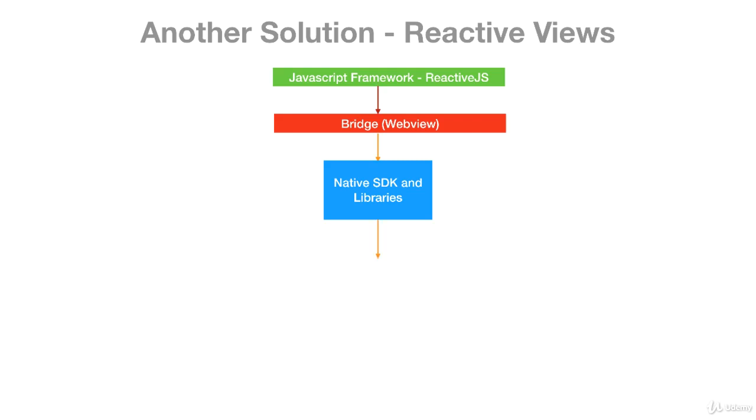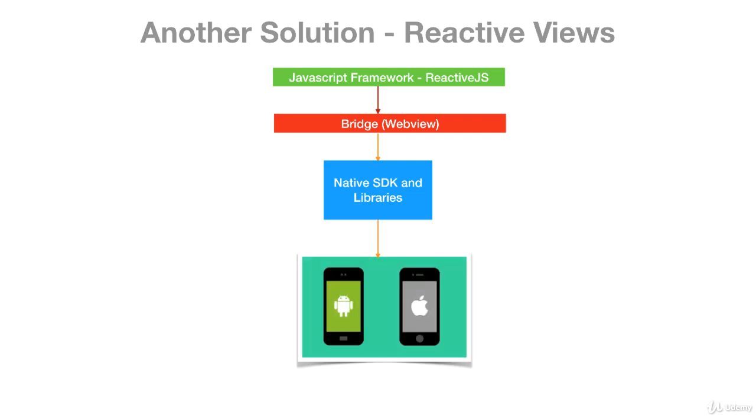Because there's still a bridge in between to actually have our application run on iOS and Android. So it's really good, and a lot of companies use reactive views or reactive development to create hybrid, as they call them, or cross-platform applications that would run on Android and on iOS. Again, it's a great solution.